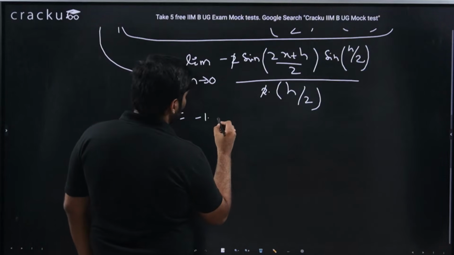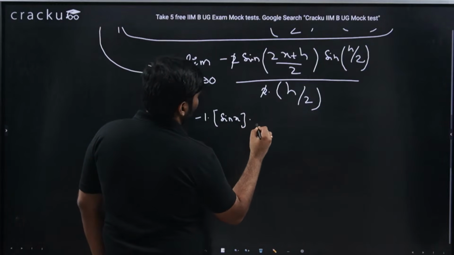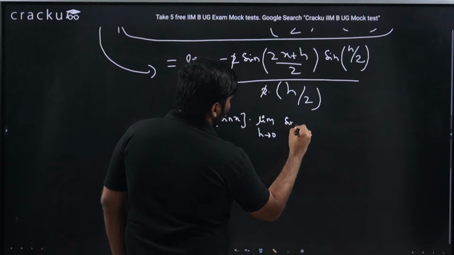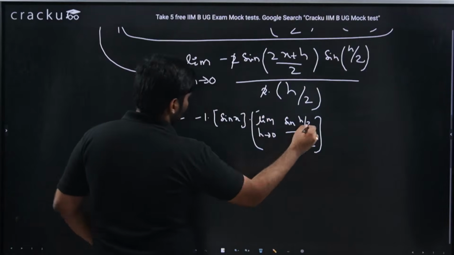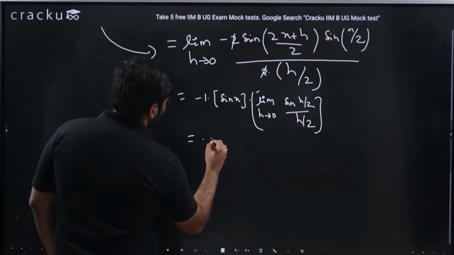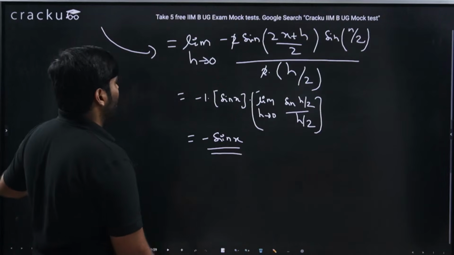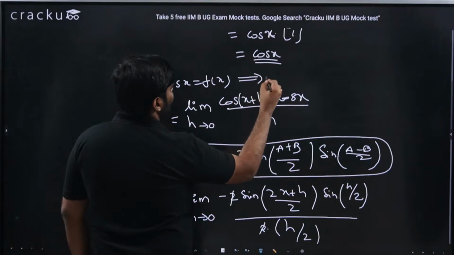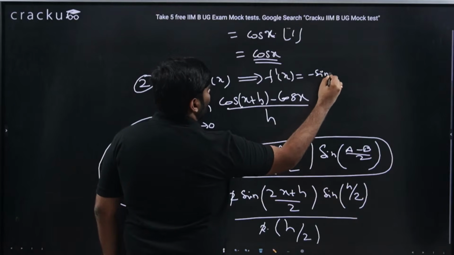I'll get minus 1 times, as h tends to 0, sine 2x by 2, which is sine x, into limit h tending to 0, sine h by 2 by h by 2. What is this particular value? This particular value is 1. So minus sine x is my answer. So if f of x is cos x, f dash of x is minus sine x.